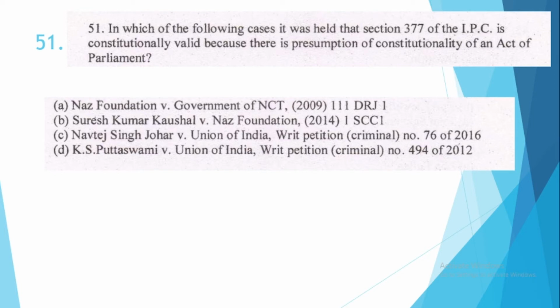51. In which of the following cases it was held that section 377 of the IPC is constitutionally valid because there is presumption of constitutionality of an act of parliament? So the correct option is option number B. This is Suresh Kumar Koushal versus Naz Foundation. This is the judgment of 2014, and later the same has been overruled in Navtej Singh Johar versus Union of India.